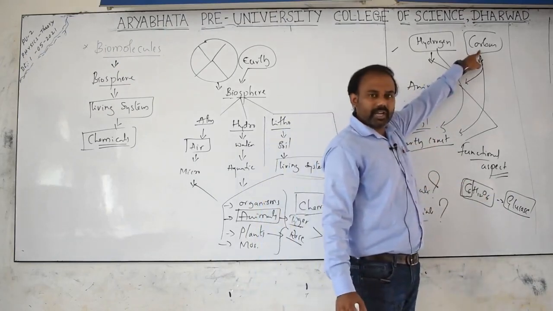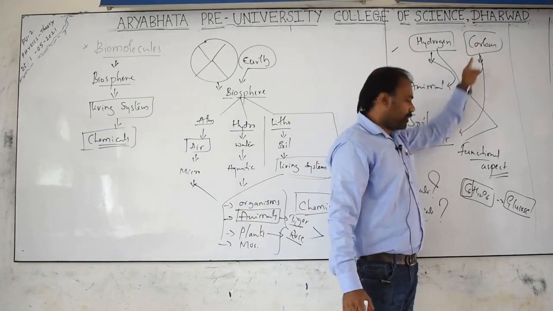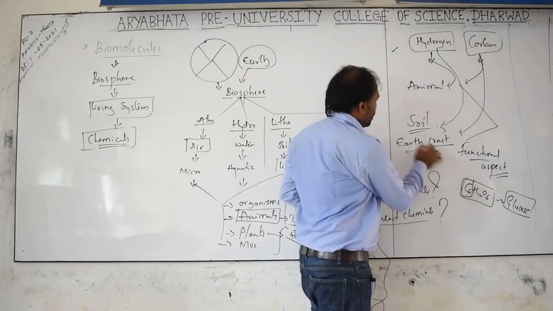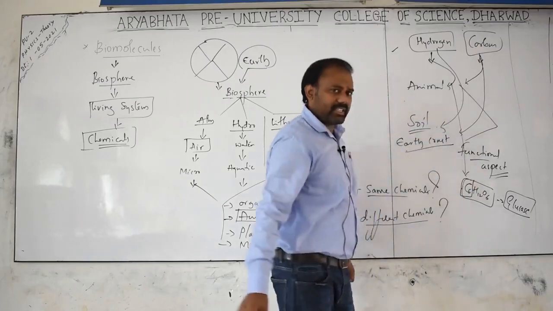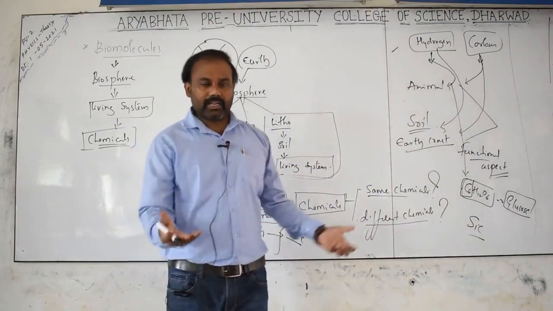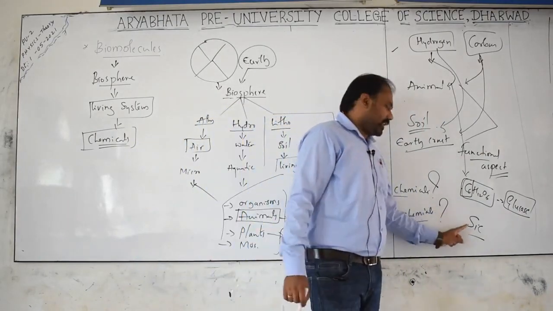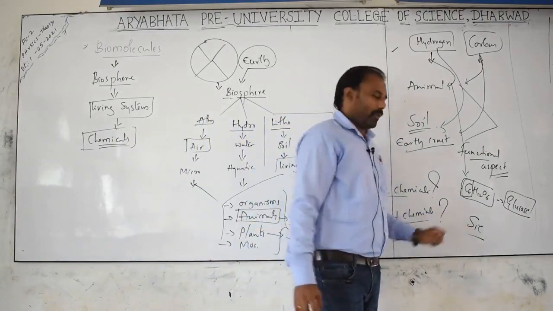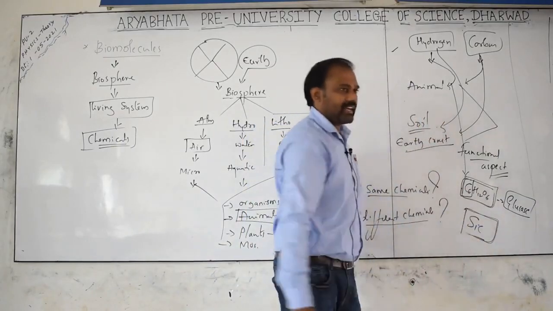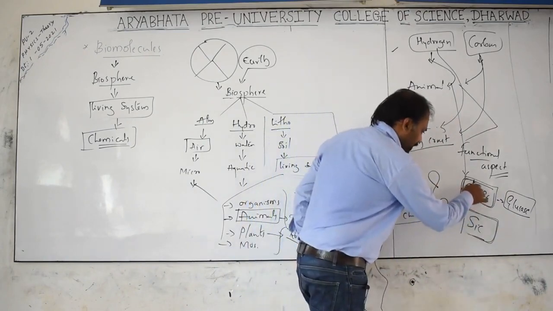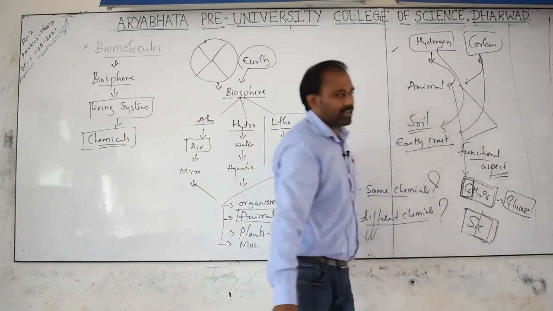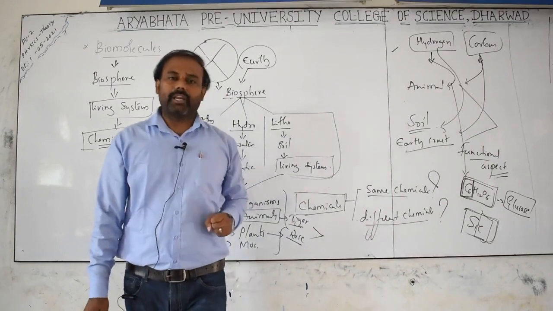So the same carbon, as I told you right now, the 6 carbon atoms, are present within the animal body. Yes or no? At the same time, when you take SiC, called silicon carbide, as you can understand according to chemistry, it is present in sand. When we consider glucose and silicon carbide, both contain carbon, but their functional aspect will differ. Yes or no?